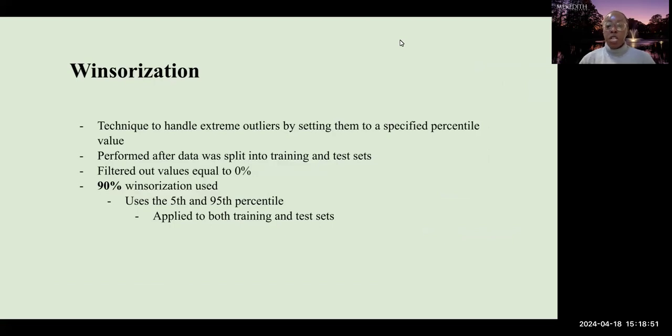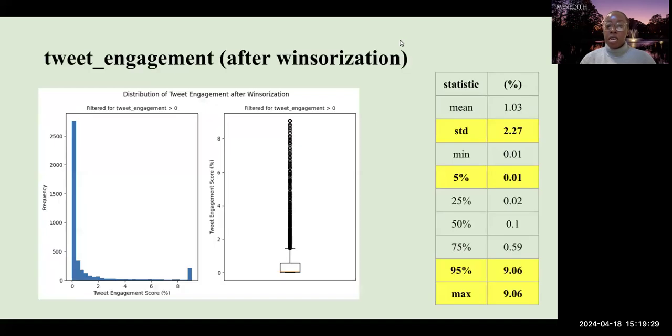Before we performed any winsorization, the data was split into training and test sets. The training set is what was used to train our model, and the test set is what was used to test how well our model was performing on new and unseen data. After we did that, we went ahead and filtered values that were 0% because we were interested in tweets that actually received some form of engagement. After we did those steps, we performed a 90% winsorization, which is essentially setting values below the 5th percentile to the 5th percentile value, and any values above the 95th percentile to the 95th percentile value. Winsorization was performed on both the training and the test sets.